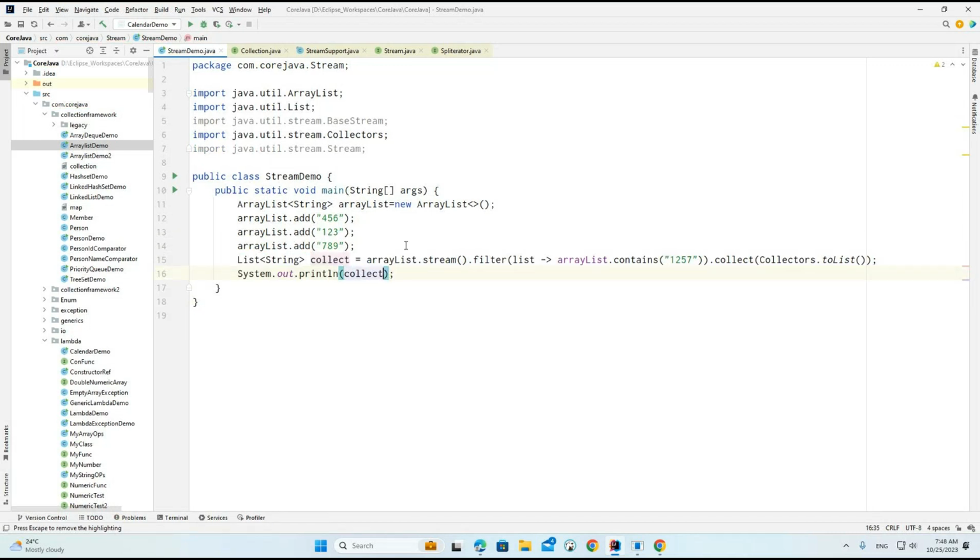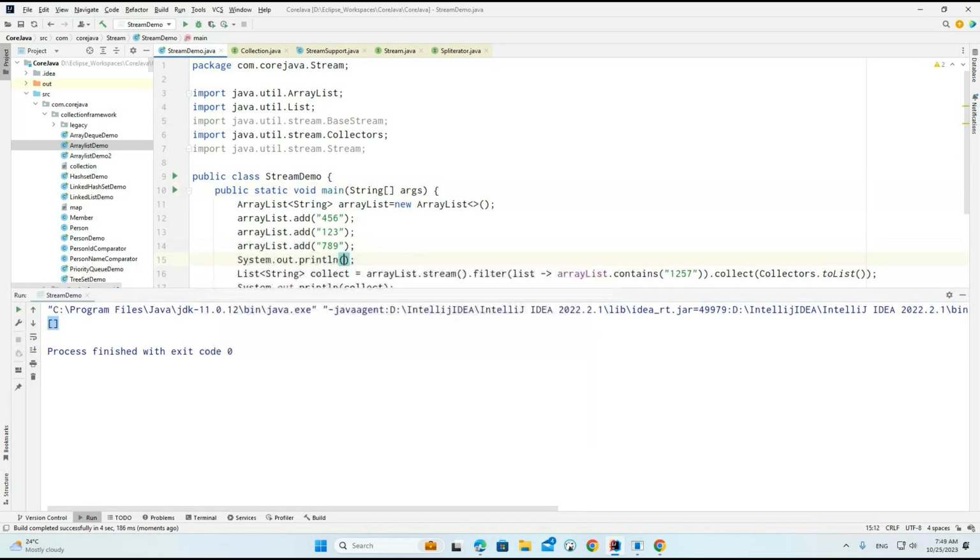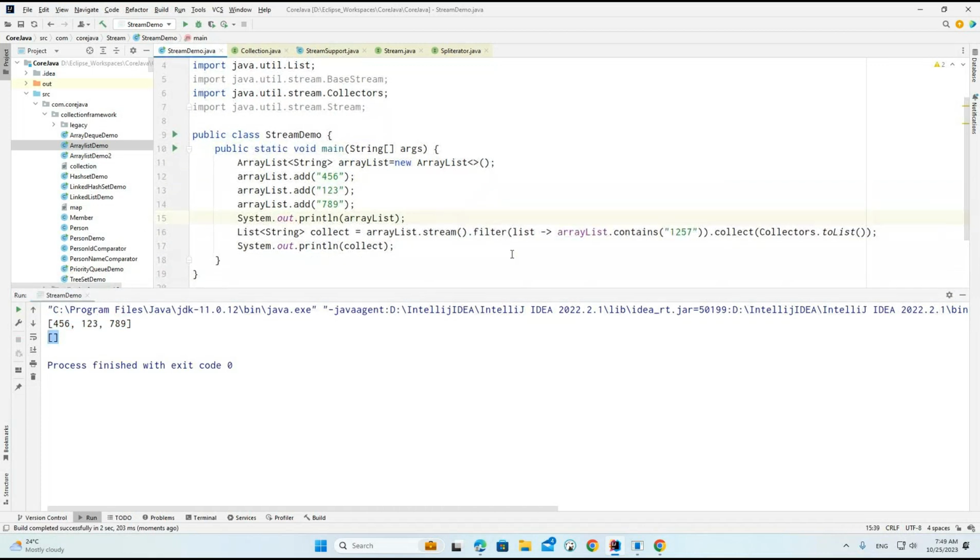After that, I am trying to print the collect. So carefully observe what result we are going to get now. Nothing yet. Here I am going to print the same result before doing this particular filter operation, and after doing the filter operation I am trying to print the result here. Now you can see, before the filter operation we have these objects, but after the filter we are not getting anything. So why are we not getting anything? Can you guess it?